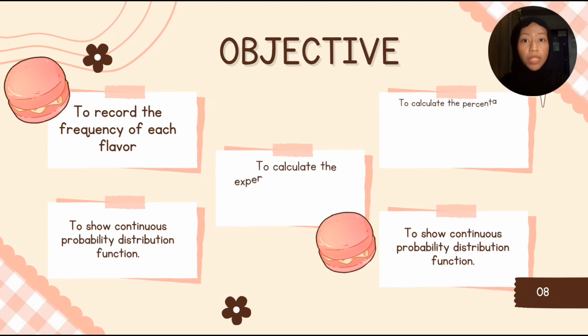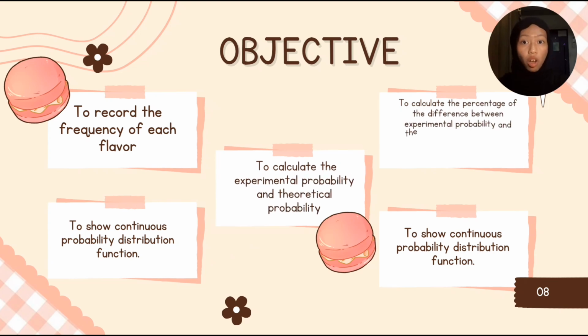So here are the objectives for this project. First is to record the frequency of each flavor. Second is to calculate the experimental probability and theoretical probability. Third is to calculate the percentage of the difference between experimental probability and theoretical probability when picking up the sweet of each flavor. Fourth is to show the discrete probability distribution function, and the last one is to show the continuous probability distribution function.